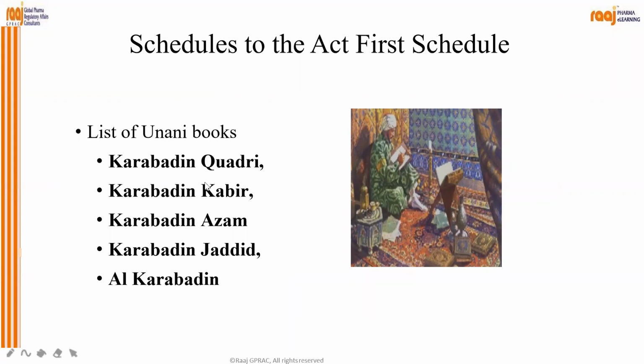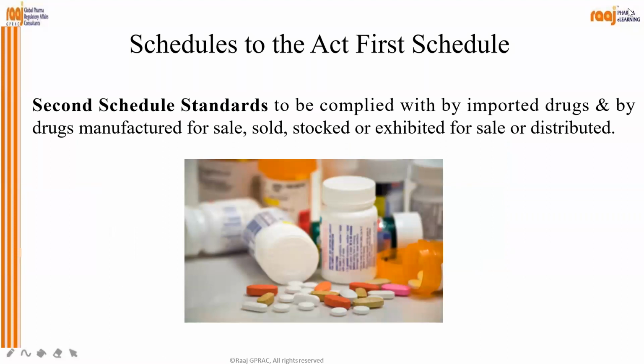Okay. Then Unani. Generally, Muslim community uses this Unani, and you can see this Qarabadin Qadri, Qarabadin Kabir, Qarabadin Azam, Qarabadin Jadid, Al Qarabadin, and so on. Very interesting, right? Then the second schedule, standards to be complied with by imported drugs and by drugs manufactured for sale, sold, stocked, or exhibited for sale or distributed.